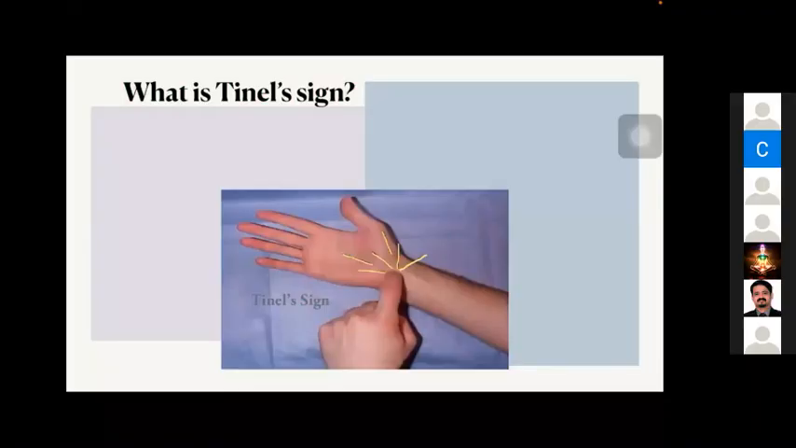So we have to percuss along the course of the nerve from distal to proximal. We will get a tingling sensation or paresthesia, radiating along the course of the nerve. That is Tinel sign. What is the significance of Tinel sign? In which situations can you get a Tinel sign? Mainly it indicates nerve regeneration, the newly growing axonal sprouts.